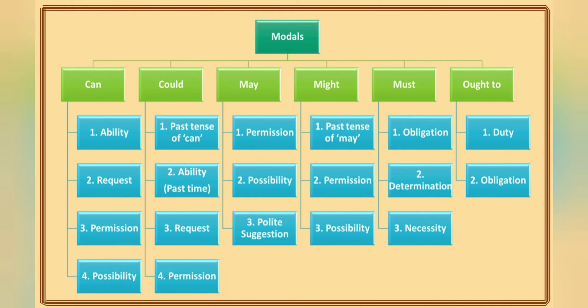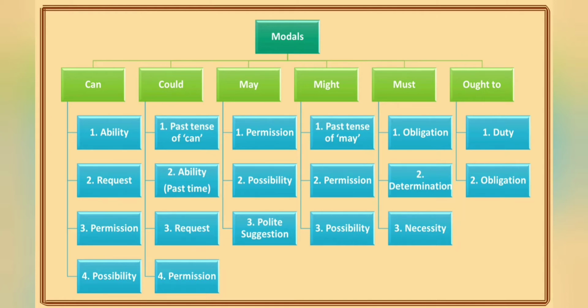Second modal was could, and it is the past tense of can. It is used as the past tense of can, and it is also used to express ability in past time. Then it is used to express request and permission.